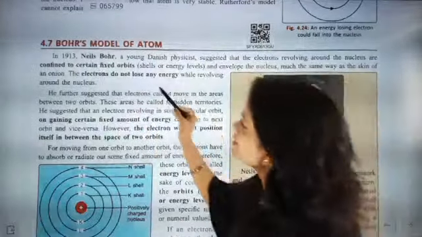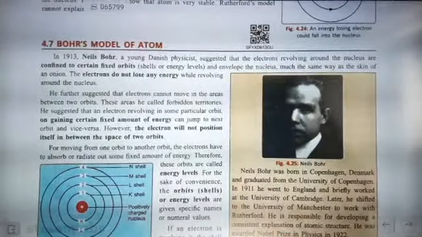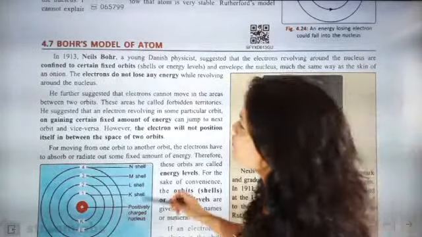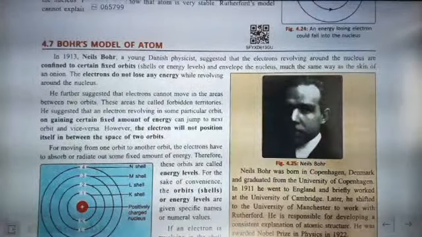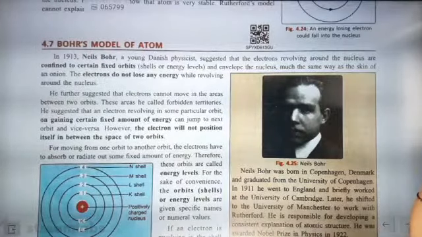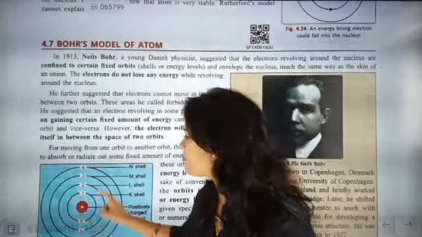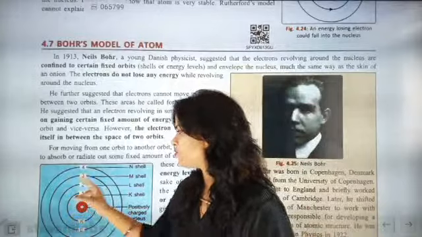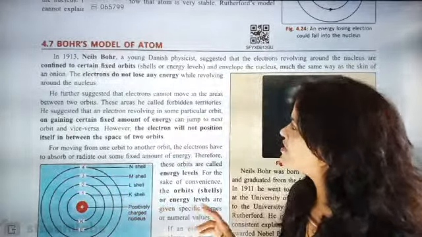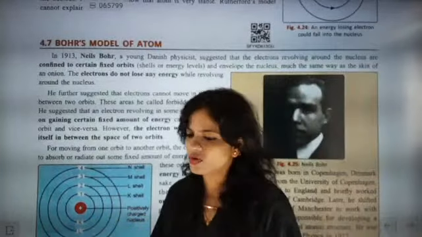Okay, so in 1913, Niels Bohr, a young Danish physicist, suggested that electrons revolve around the nucleus and are confined to certain fixed orbits and envelop the nucleus much the same way as the skin of an onion. So layer by layer you can see. And then he said that electrons do not lose any energy while revolving around the nucleus.